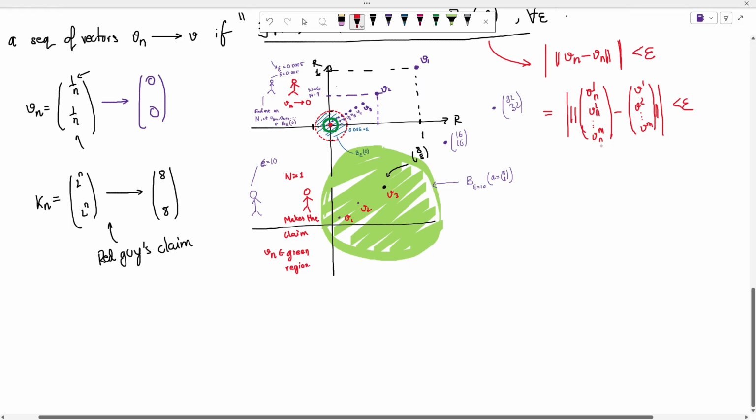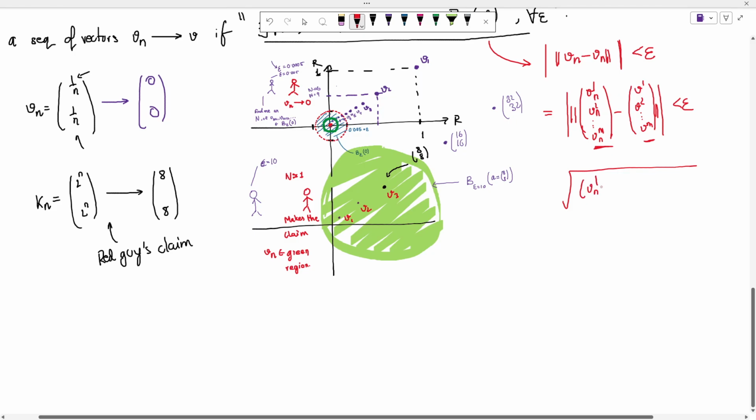What we actually want to calculate, in very simple words, is the distance between these two vectors, the simple vanilla distance, and that distance should be less than epsilon. If you remember how we used to calculate the distance, it was the square root of subtracting the two and squaring.